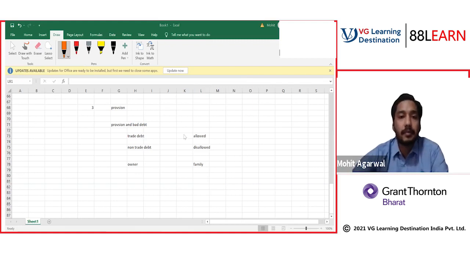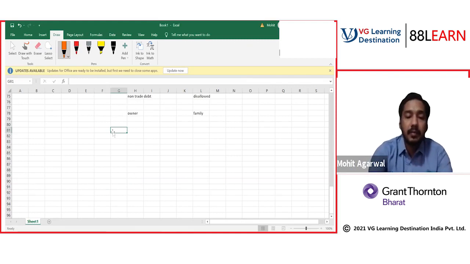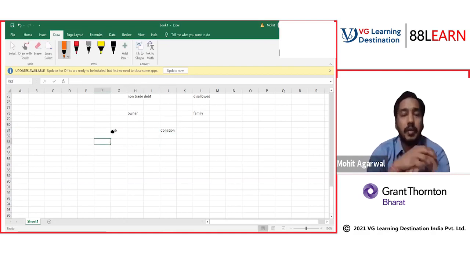Sir, what is subscription? Understand each and every provision very carefully, everyone. Subscription and donation. Let me elaborate on these points.